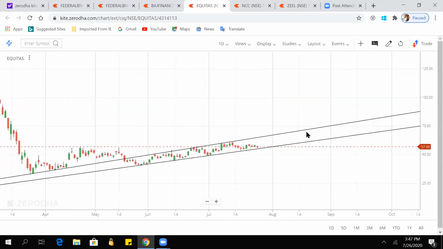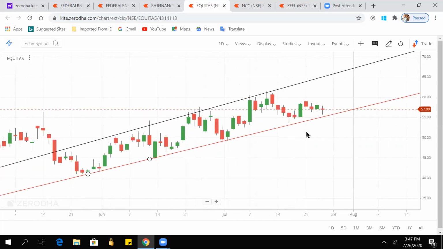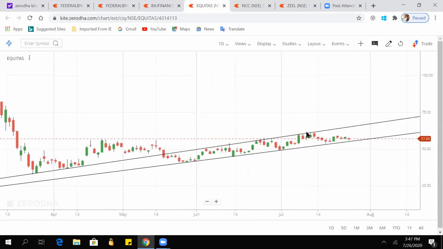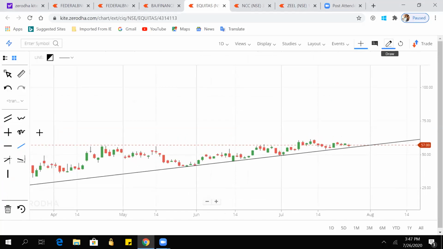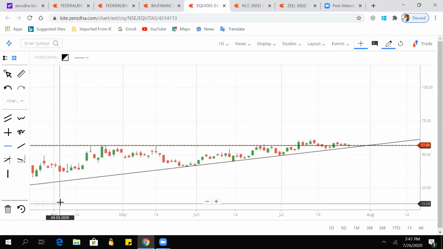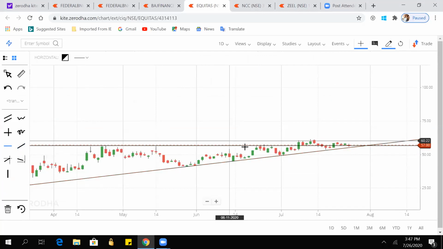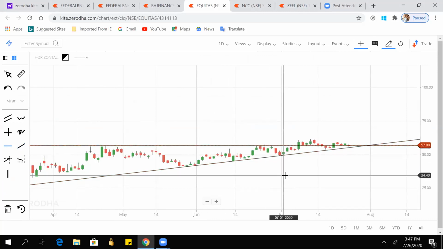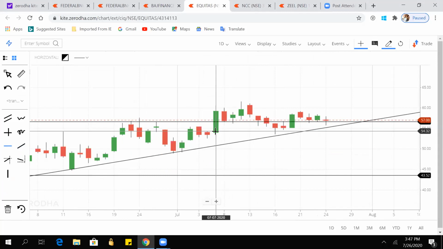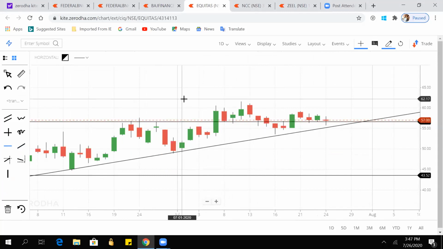Like if we zoom in this chart, so what would we see is, okay, I'm deleting this. So here at the 55 56 level, the price went to 56 and it fell, then again it went to 56 and fell, again went to 56 and fell, again went to 56 and fell, and finally it has crossed this level. And once the resistance is broken, it would be the new support for that stock.